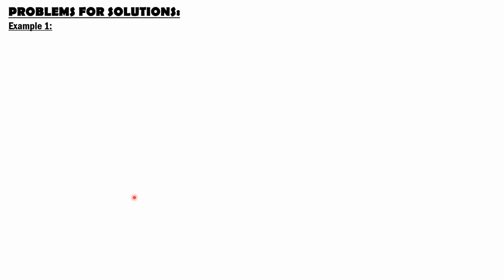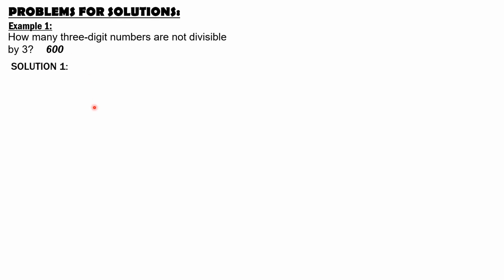So, for the first problem, how many 3-digit numbers are not divisible by 3? If it is a 3-digit number, it should be between 100 and 999. The smallest 3-digit number that is divisible by 3 is 102, and the highest 3-digit number divisible by 3 is 999. I hope that you get that point or idea.